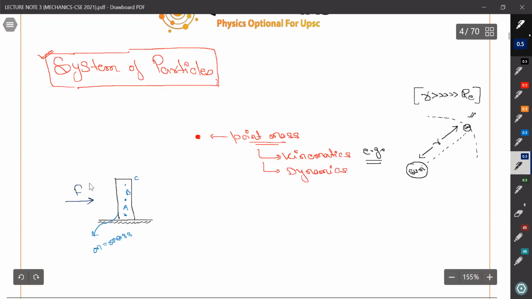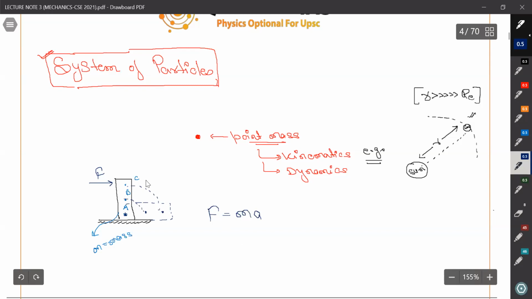Suppose if we apply the force here at this point, what will happen? It will fall down like this, right? So C point here, B point here. So B point will come in this trajectory, C point will come in this trajectory, A will remain at that position. So first question is, can we apply F equals to ma here?